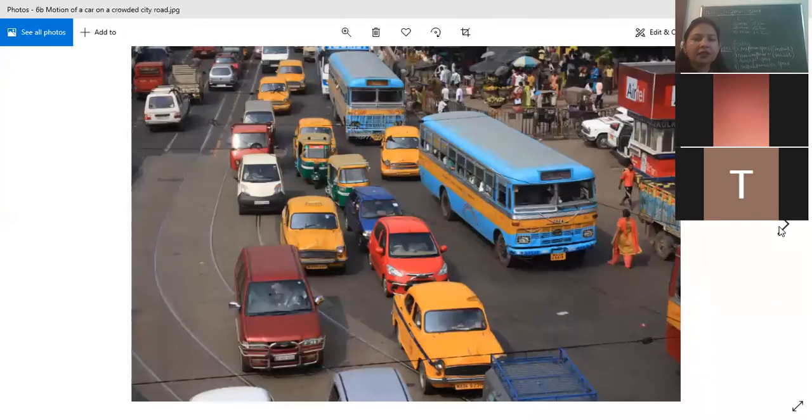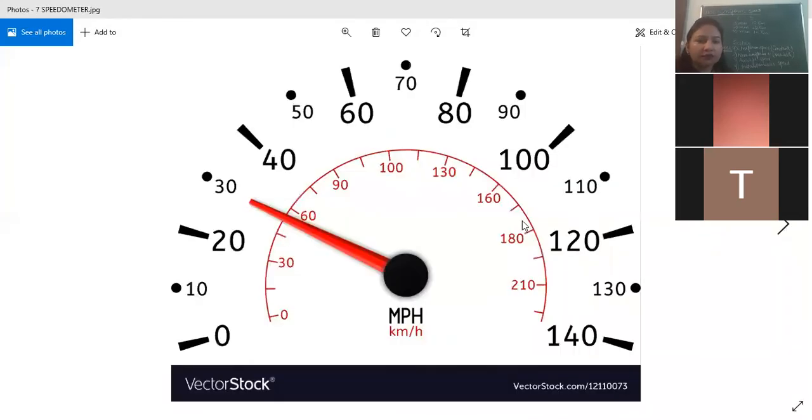Next example, you can see motion of a car on a crowded city road. जब बहुत ट्रैफिक होता है तो स्पीड स्लो हो जाती है, बहुत टाइम पास हो जाता है, बहुत डिस्टेंस कम कवर होता है. When there is no traffic, then more distance is covered in the same interval of time. So the motion of car on a crowded city road, that is another example of non-uniform motion.